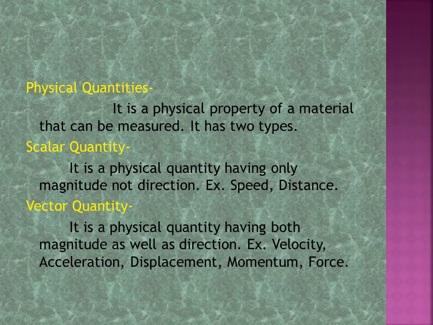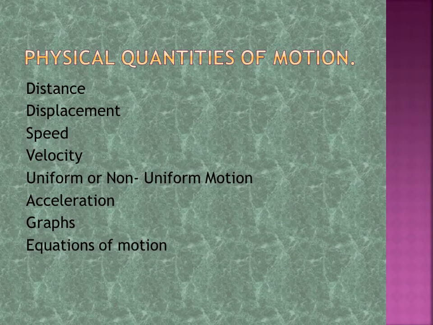We will now discuss the physical quantities of motion: distance, displacement, speed, velocity, uniform or non-uniform motion, acceleration, graphs, and equations of motion. Children, in the next part we will discuss them in detail.